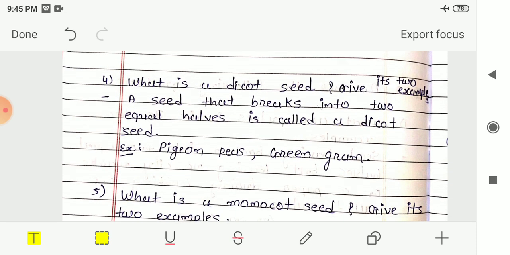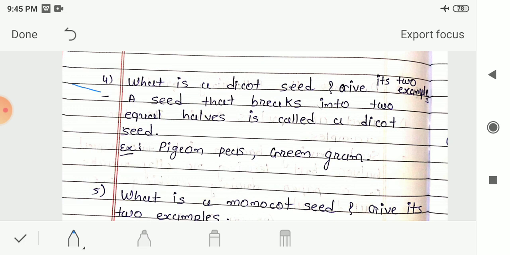Now the next question, fourth number, is, what is a dicot seed, and give two examples. A seed that breaks into two equal halves is called a dicot seed. The seeds from which we can get two equal halves are known as dicot seeds. Examples of dicot seeds are pigeon peas and green gram, and we have seen many other examples also. So these are two examples of dicot seeds.